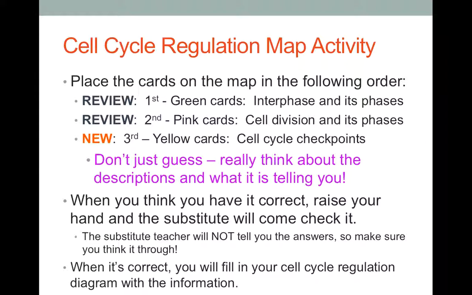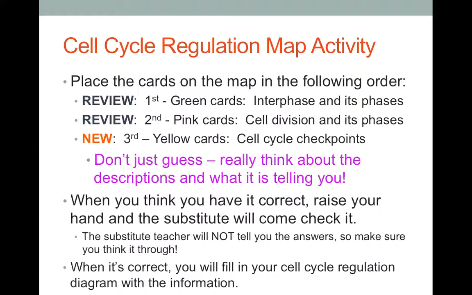What you guys are responsible for doing today is the cell cycle regulation map activity. This can be found on the second page of your cell cycle regulation notes. It just looks like a big picture of the cell cycle with some stop signs on it that represent the different cell cycle checkpoints. The first thing you're going to do is place the green cards that you'll get in an envelope on the map, and those green cards represent interphase and its different phases. So make sure you put them on the correct spot on the cell cycle.